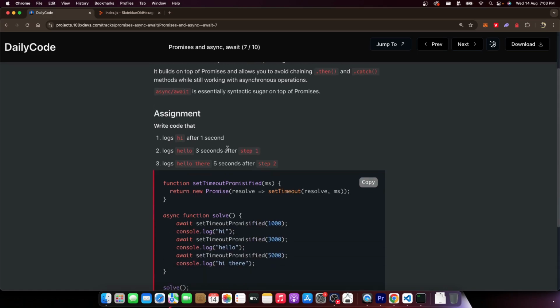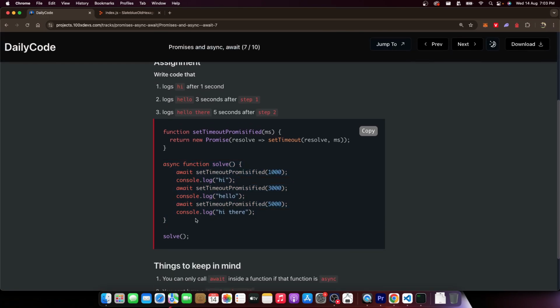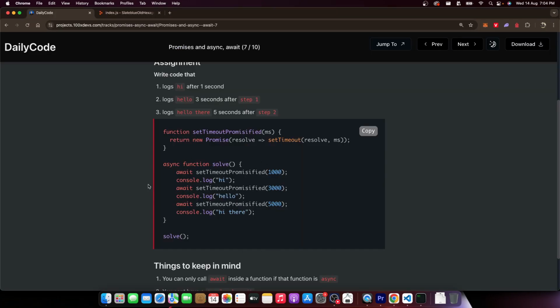For example, this was the assignment that we wrote. What if you could write code like this? No callback hell and no fancy promise chaining. Almost looks like synchronous code only. If you look at it, setTimeoutPromisified, after 1 second has passed, console.log hi. setTimeoutPromisified, after 3 seconds have passed, console.log hello. setTimeoutPromisified, after 5 seconds have passed, console.log hi there. It does the exact same thing as this guy, or even what we had written before. It does the same thing, but it looks closer to synchronous code.